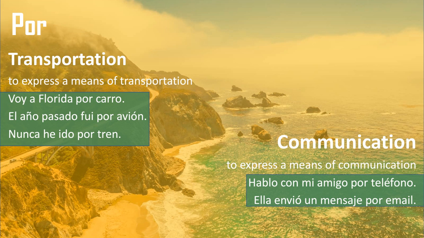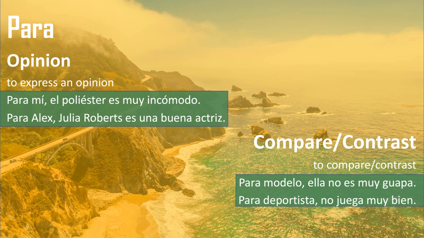So you can only use por when you're expressing the means by which you got somewhere, transportation, or the means by which you communicated with someone. Now, just like there are some situations where you can only use the preposition por, there's also situations where you can only use the preposition para. So one of those situations is when you're talking about opinion. If you want to express your opinion or the opinion of someone else, you want to say to me or like for me, then you're going to use para.